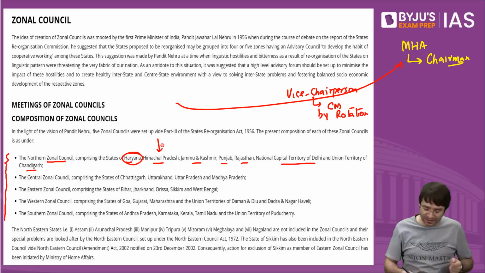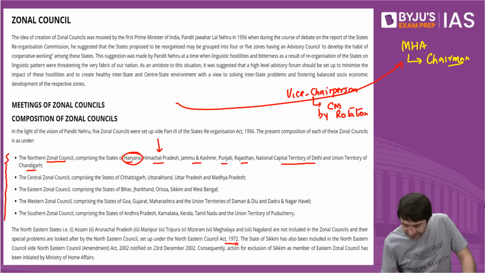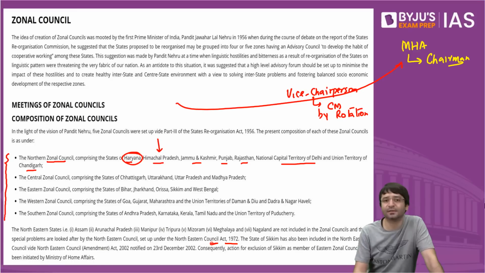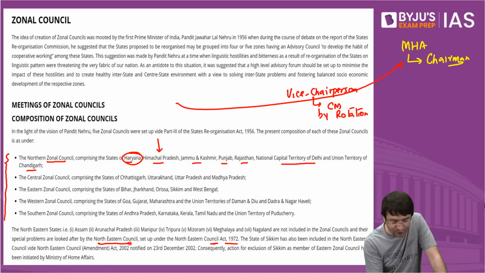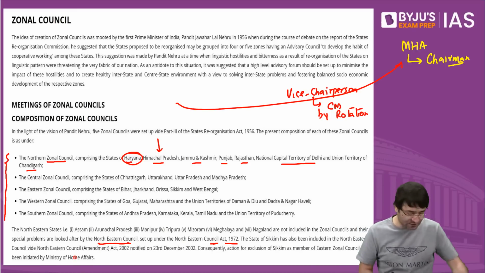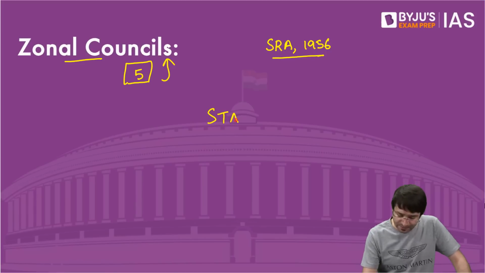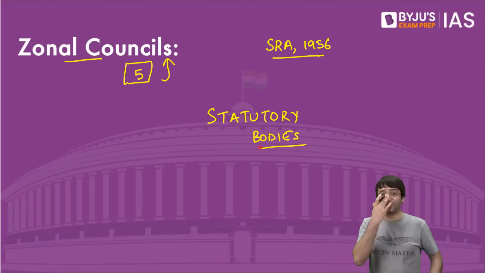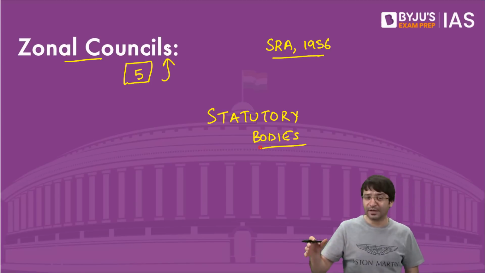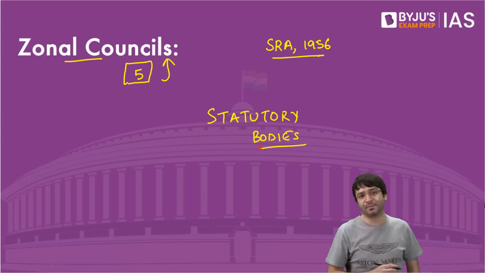Initially, there were 5 zonal councils. The year was 1972 when Northeastern Council Act was passed. A 6th zonal council was set up known as Northeastern Council. These zonal councils are basically statutory bodies. What is a statutory body? A body which is created by the law passed by the parliament. It is not mentioned in the constitution. It is basically created by the law passed by the parliament.